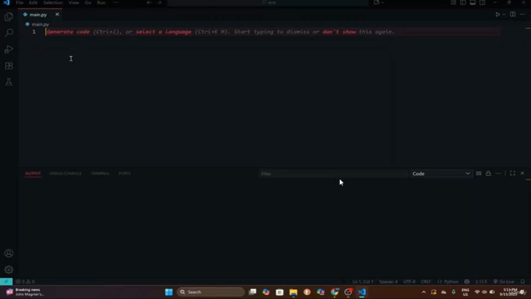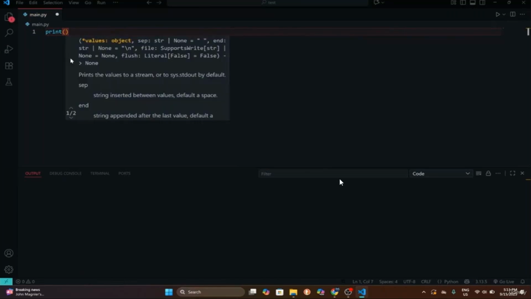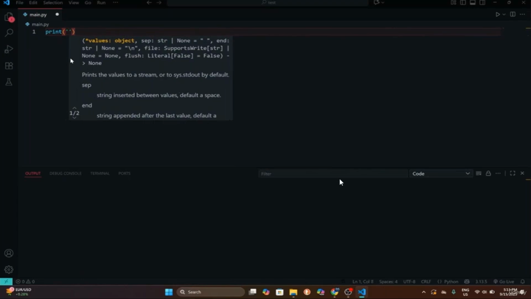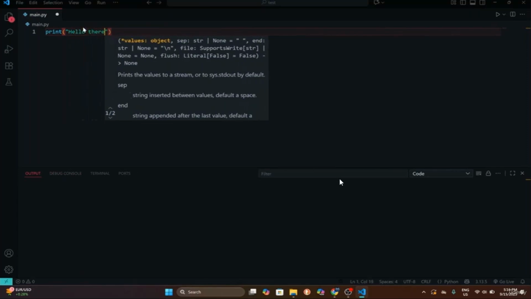A bit later in the course, if you don't understand it right now, don't worry. But for output, the print function is responsible. To create something that is going to be printed to our terminal, we will use the print function and then our brackets. Inside those brackets, you can use single quotes or double quotes. Inside those quotes, you put anything that you want to see inside your terminal. So let's say I will use hello there.